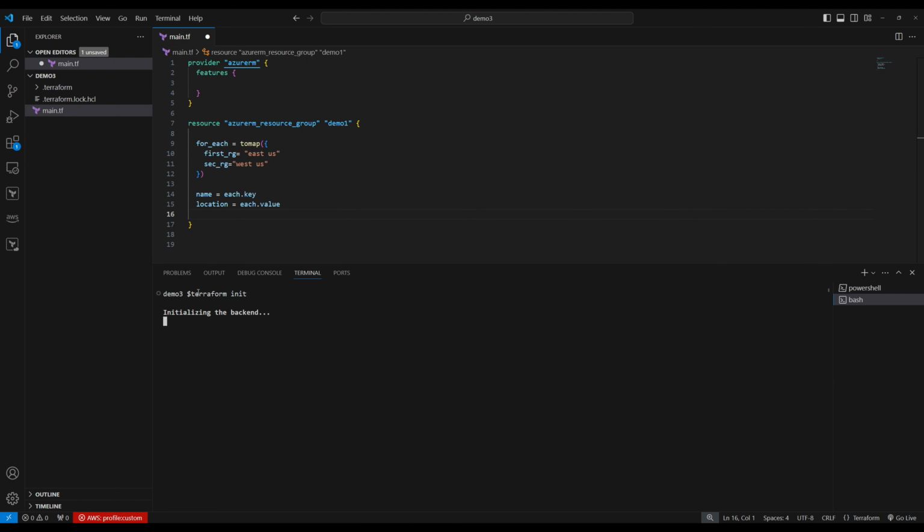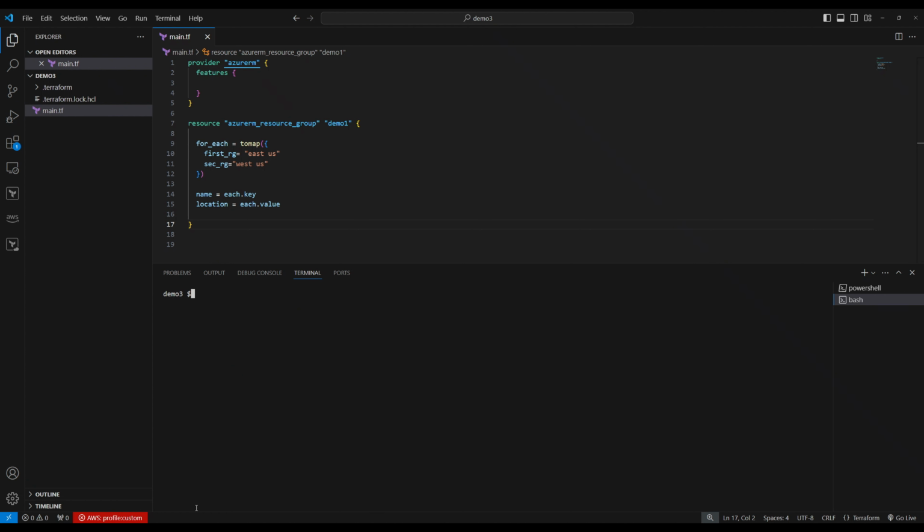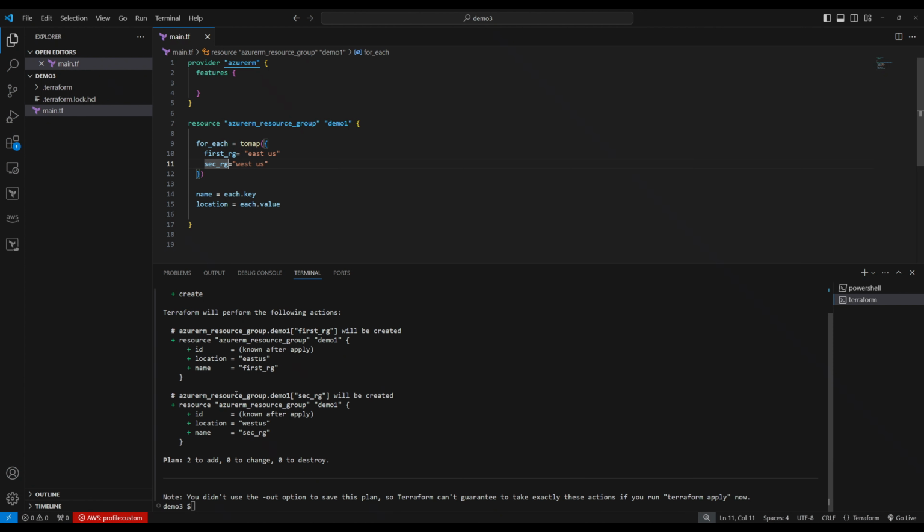So let's do terraform init to download the provider. Let's do terraform plan. Terraform plan should say two resource groups to create because it has two keys. One is this, another one is this, right? See, two resource groups to add. One resource group is first RG, location is East US. Second one is second RG, West US. So it's going to create two resource groups.